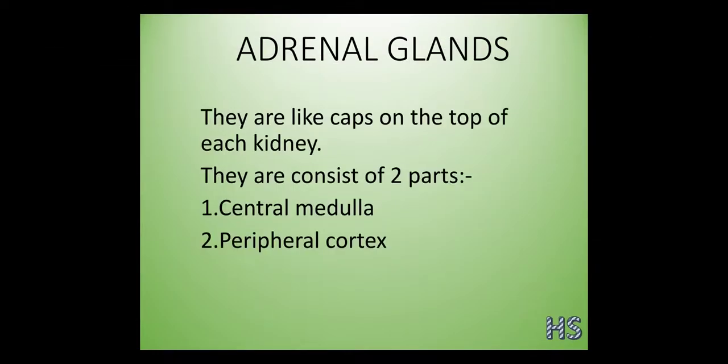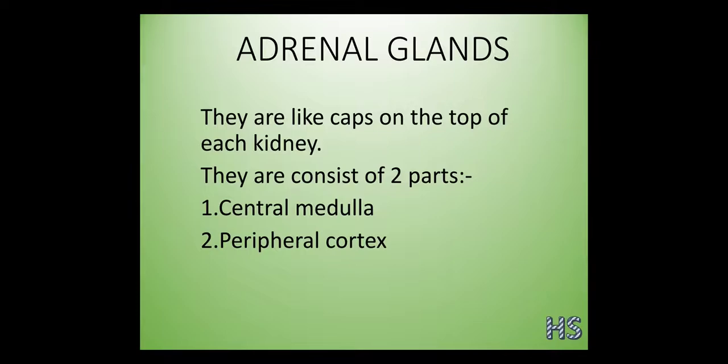discuss the first type of gland, that is the adrenal gland. Before starting the detailing of this adrenal gland, let's understand its position, I mean the location. Here the location is very important.